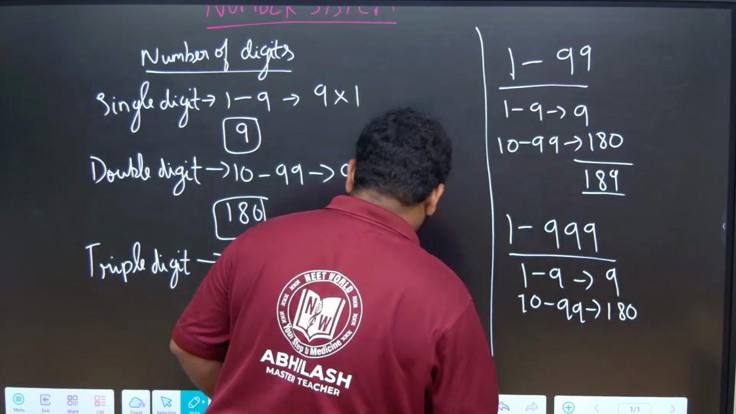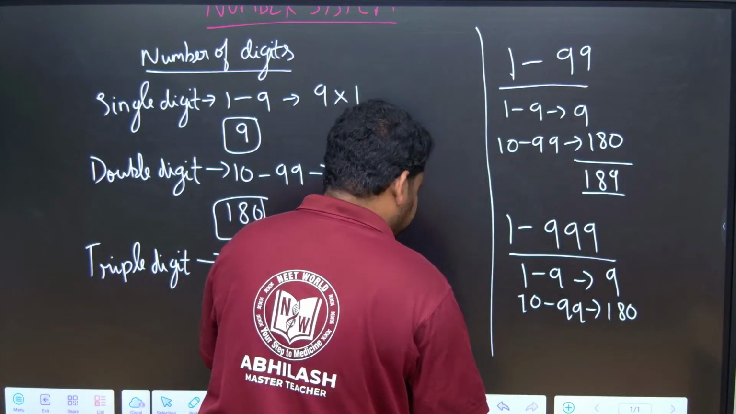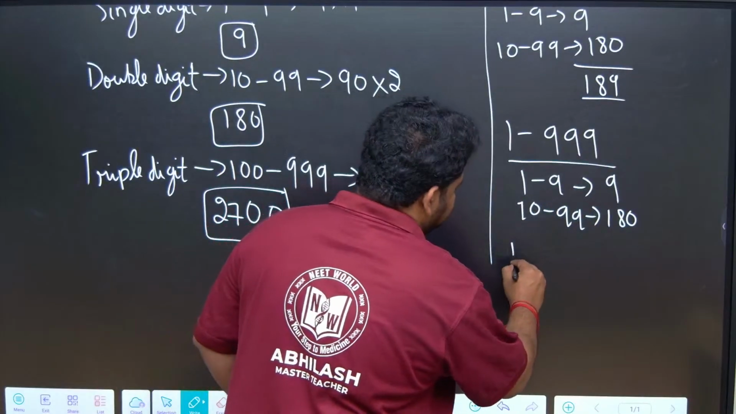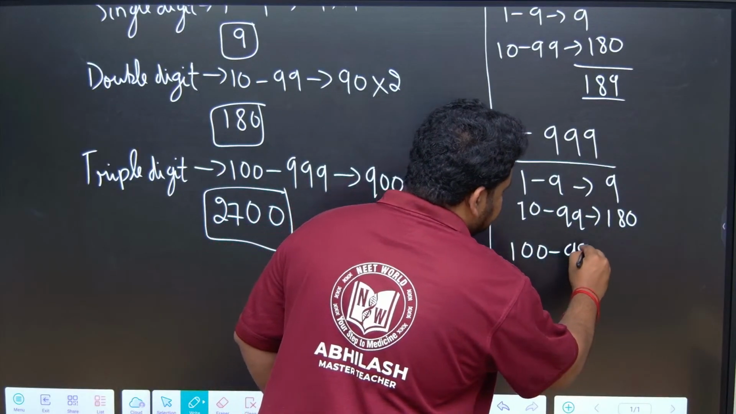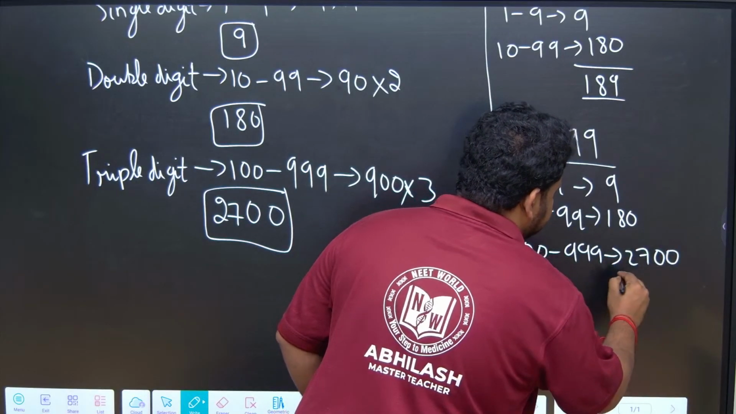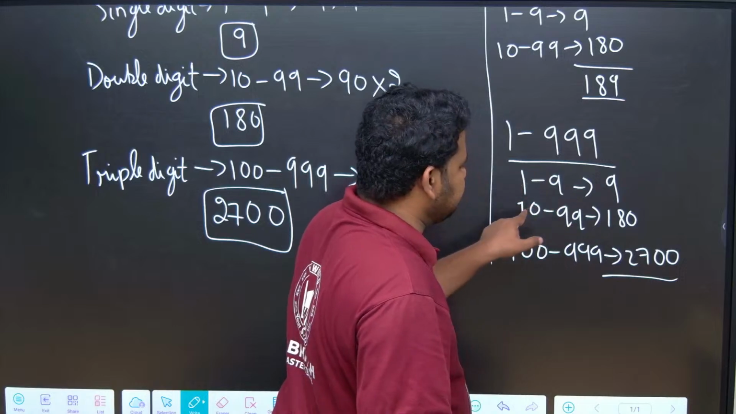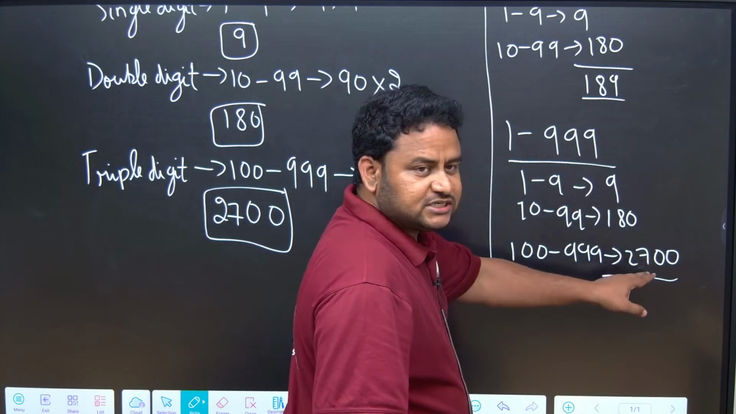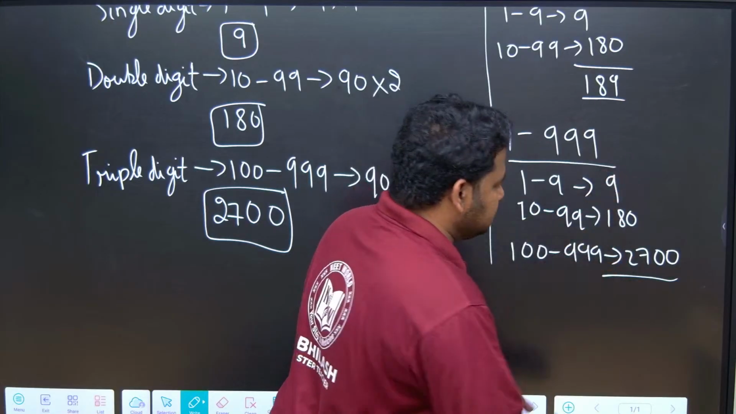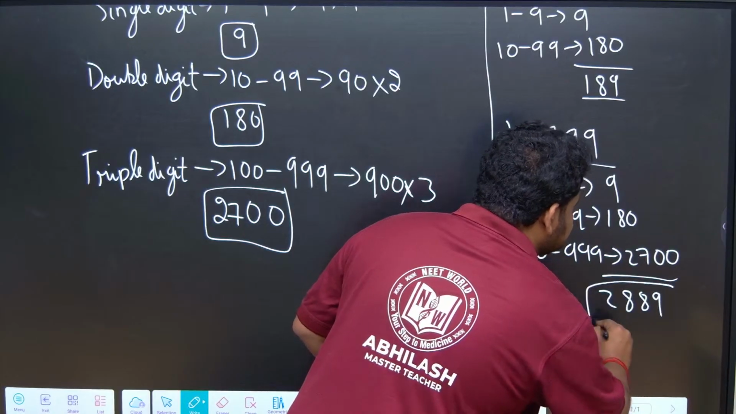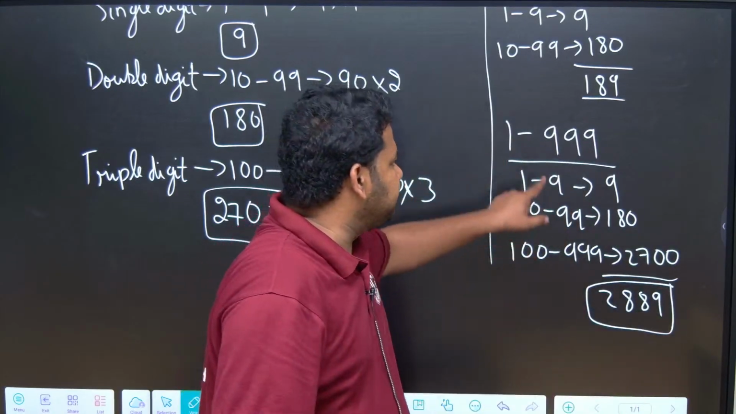Okay, we found out just now. If I ask from 100 to 999, how many digits are there? 2700. Total is what? 1 to 9, 10 to 99, 100 to 999. Total is 2700 plus 180 plus 9. So if you add it, it comes out to be 2889. Please remember this number.